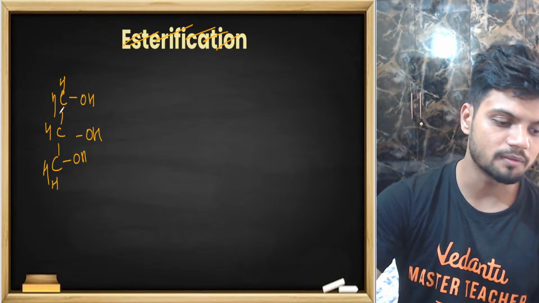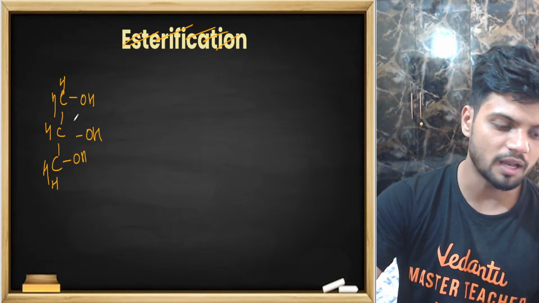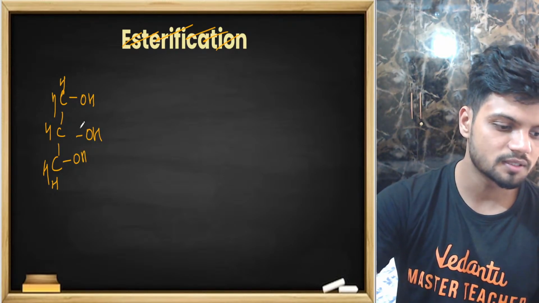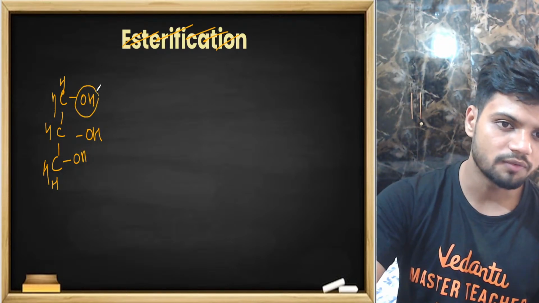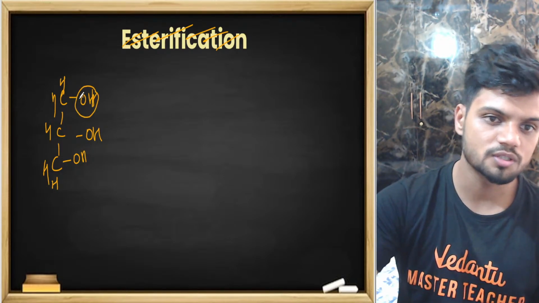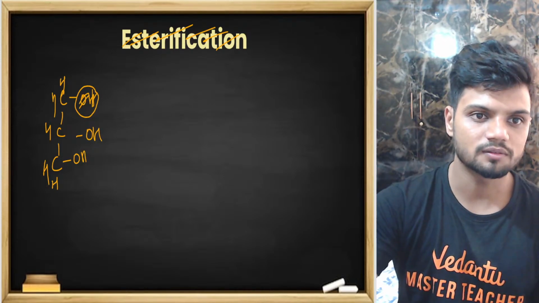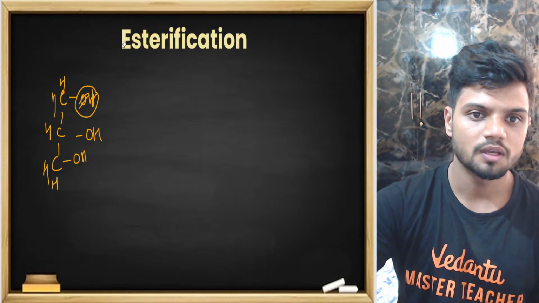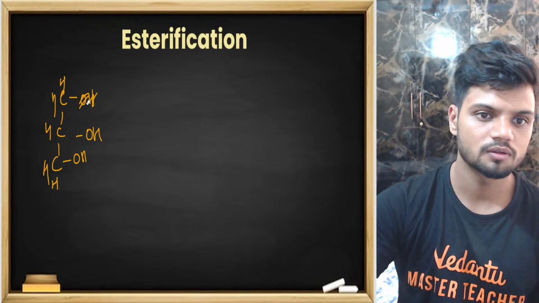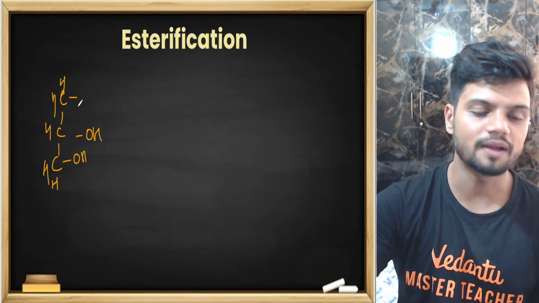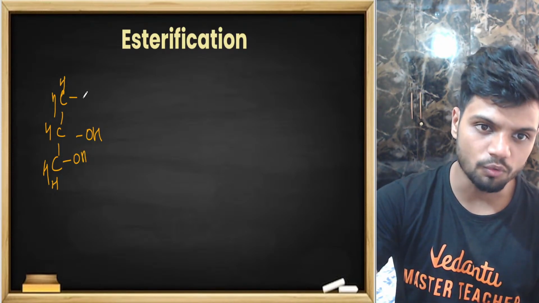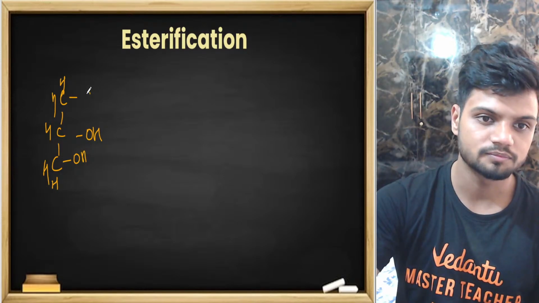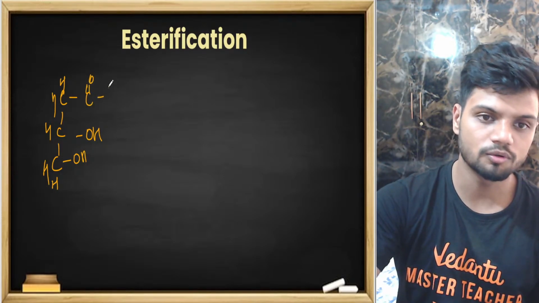Now what will happen if I remove one of the OH groups and bind it with a fatty acid? If you bind it with a fatty acid, what will happen? You add a fatty acid here.